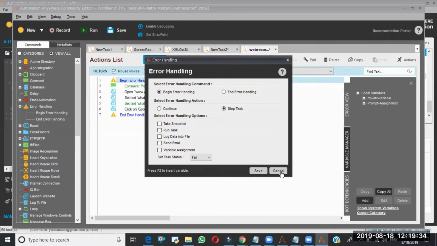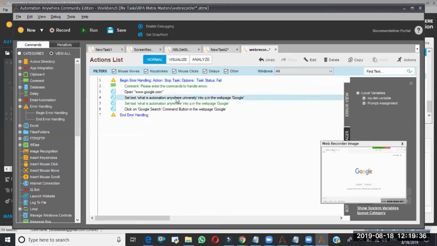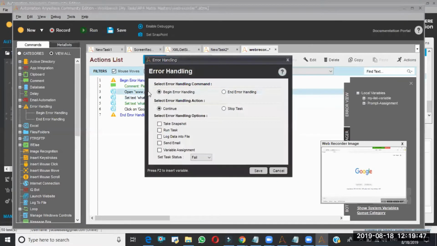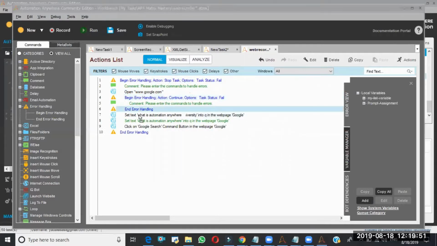But sometimes this failure is not going to affect the rest of my bot's functionality. In such situations, we put one more error handling inside the error handling, and here we say the Continue feature.